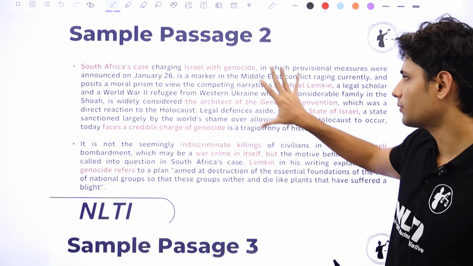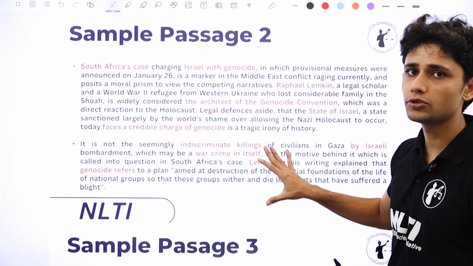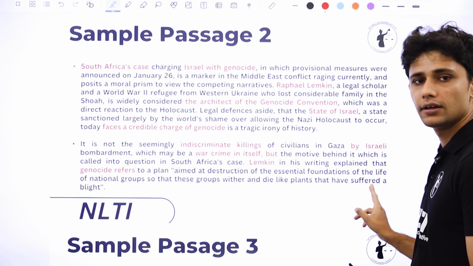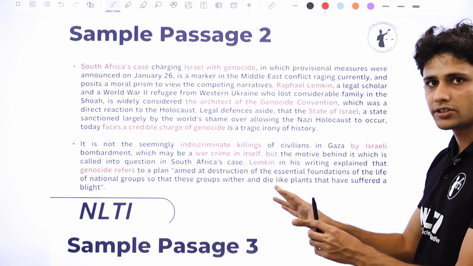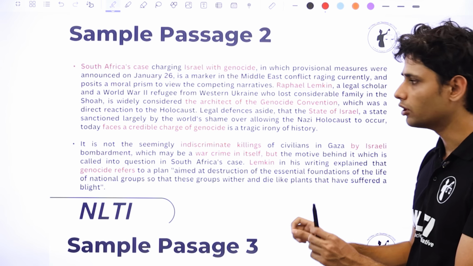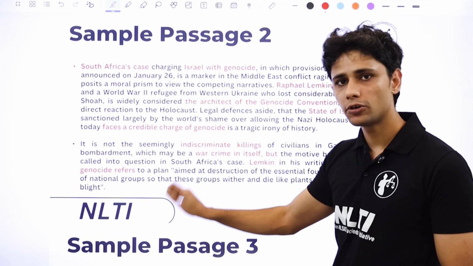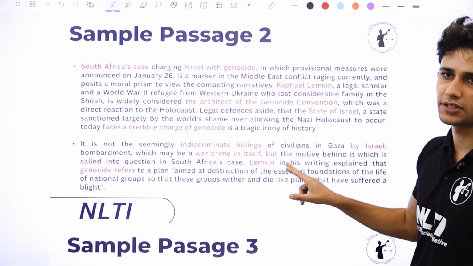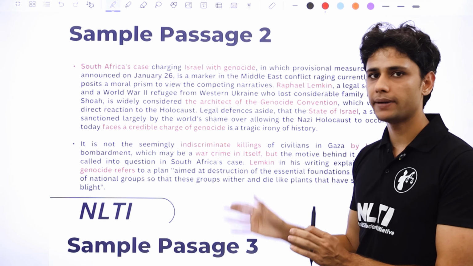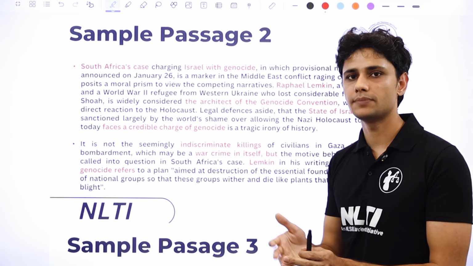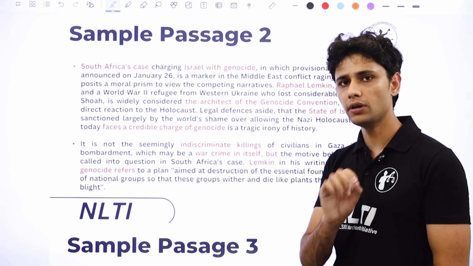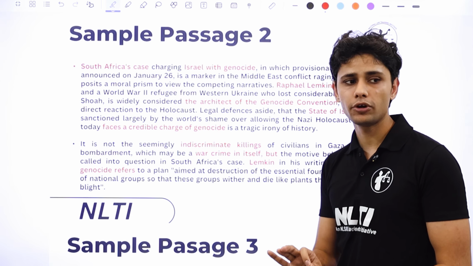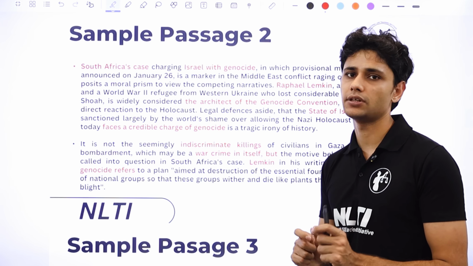So I have highlighted some of these portions over here, to show you how, if you were to read this passage in its entirety with each and every single word, then you will take away the same amount of knowledge as you would if you were to only read the red highlighted portions. Because the thing is, we are not reading a passage to write a subjective answer. That's not our objective. We only have to read a passage to answer some objective question. So from an efficiency point of view, we want to reduce our time as much as we can.